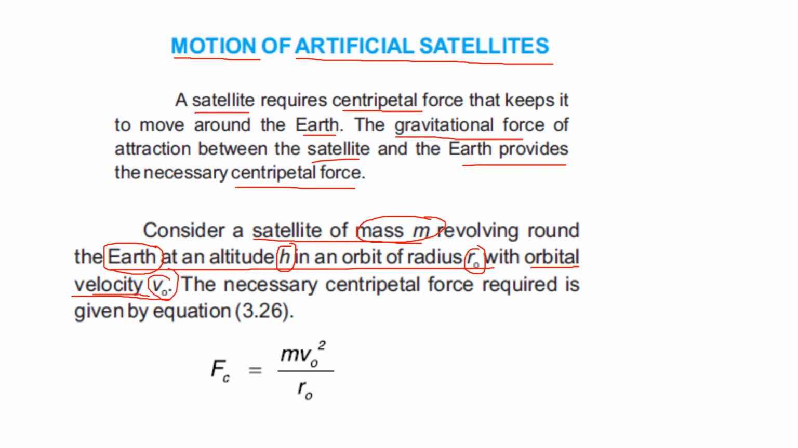The necessary centripetal force required is given by equation 3.26. So if you go to chapter 3, you know that this is equation 3.26: Fc is equal to m v naught square over r naught. We learned this equation when we were discussing the topic of centripetal force.